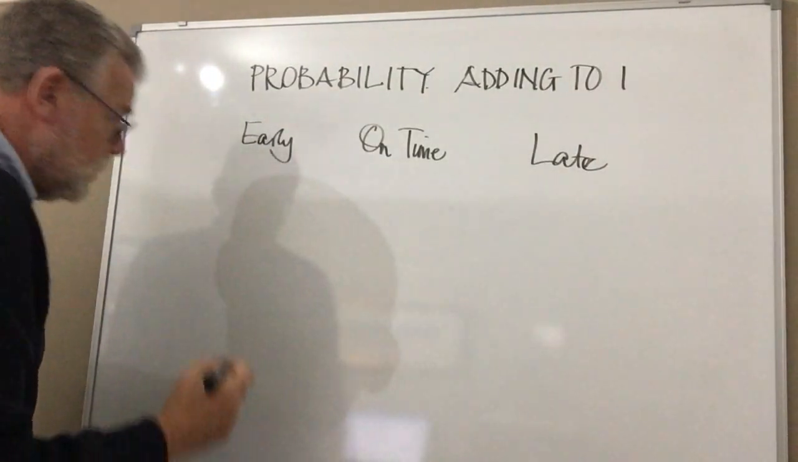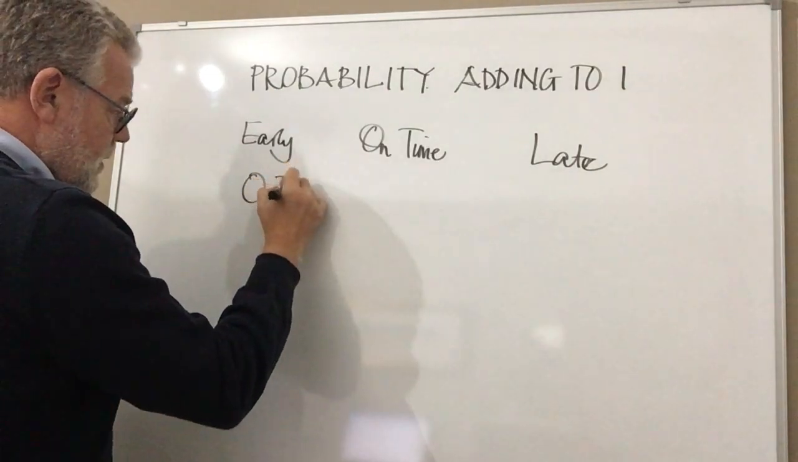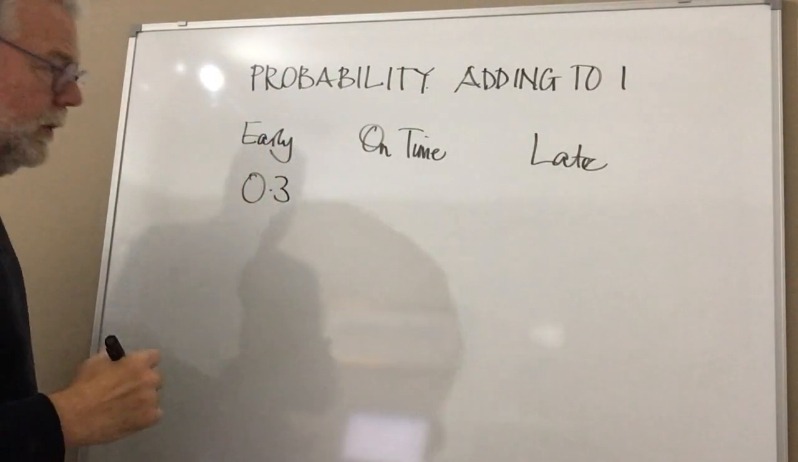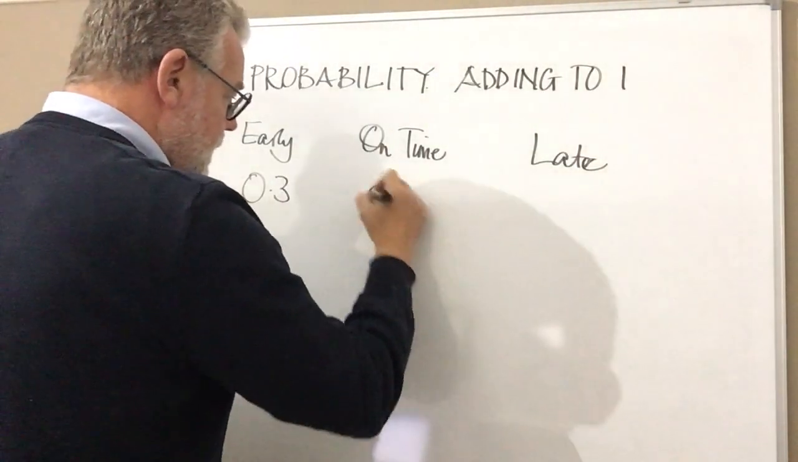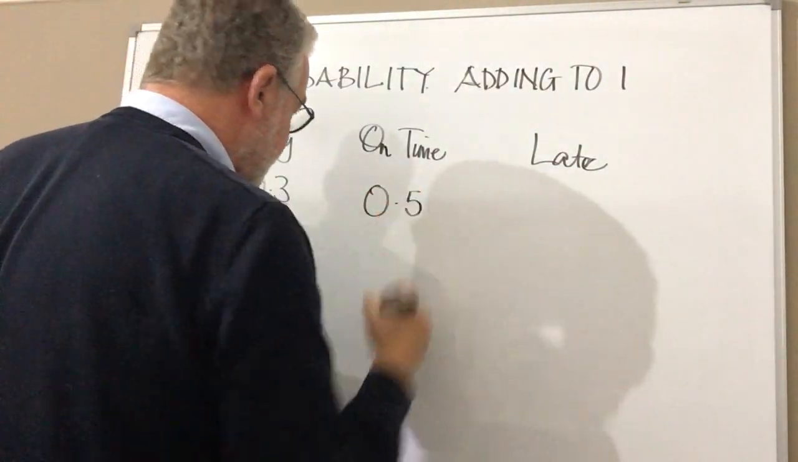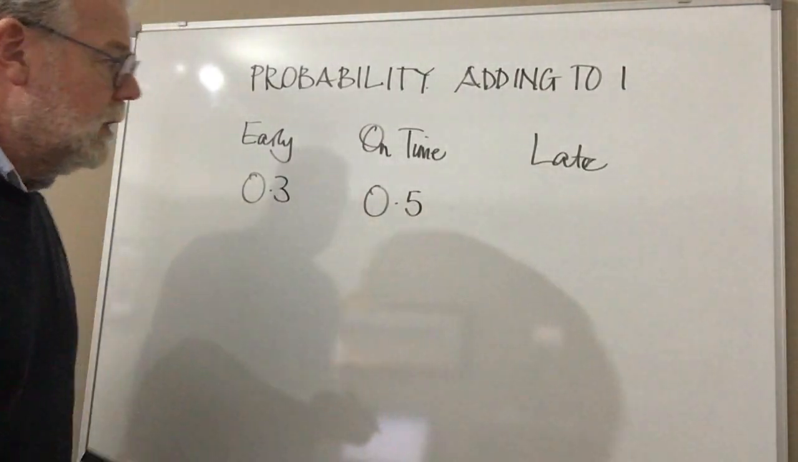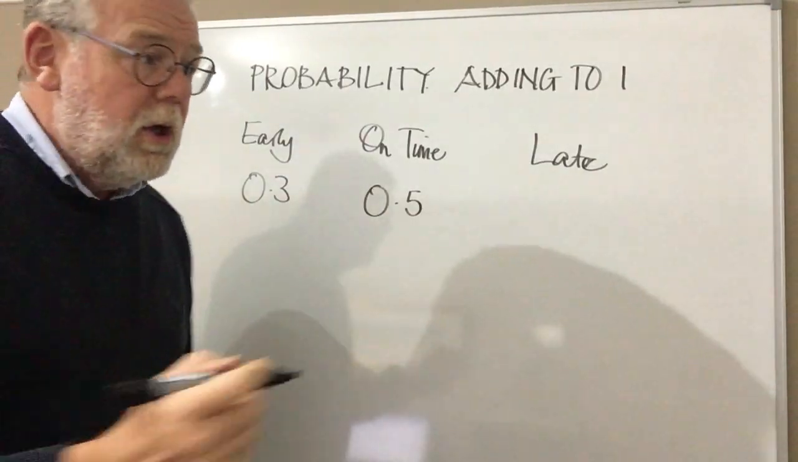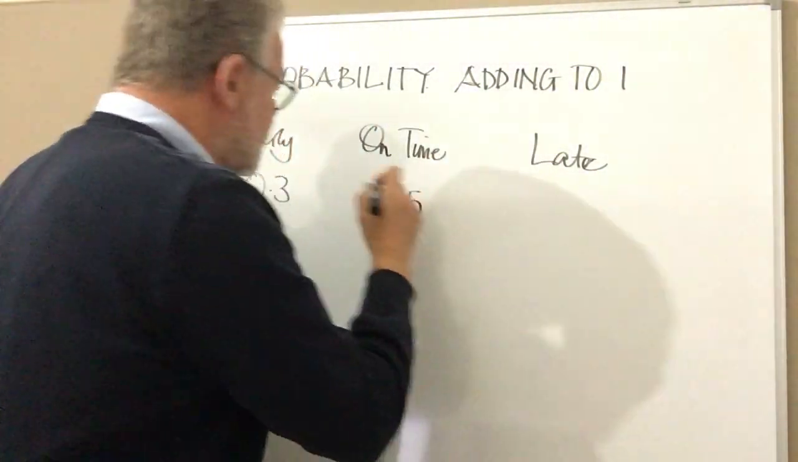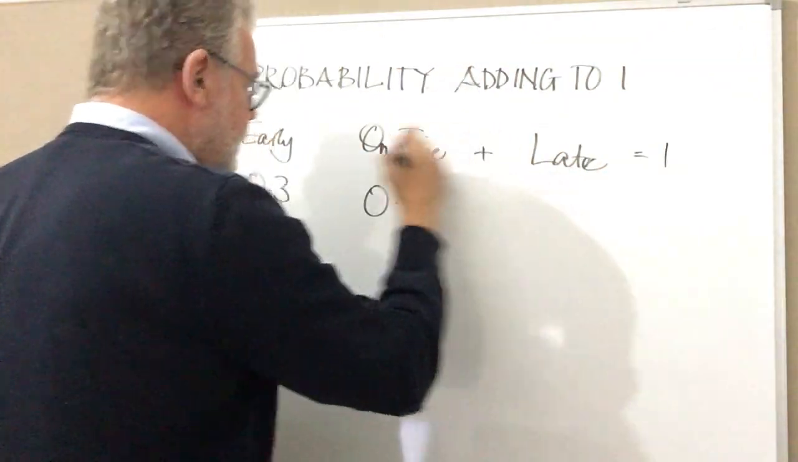Now we might be presented with something like this. The probability of the bus coming early is 0.3. The probability of it coming on time is 0.5. And a question might be posed to us that says, well, okay, what's the probability of that bus being late? Well, what do we know? We know that all the outcomes, if we add them together, they must equal 1.